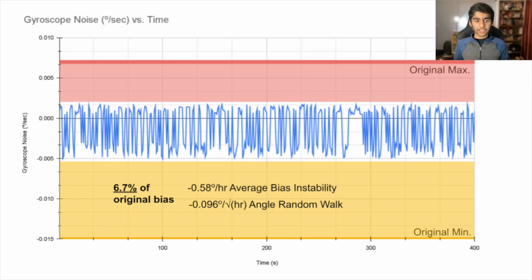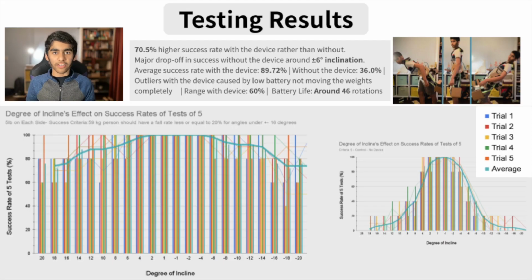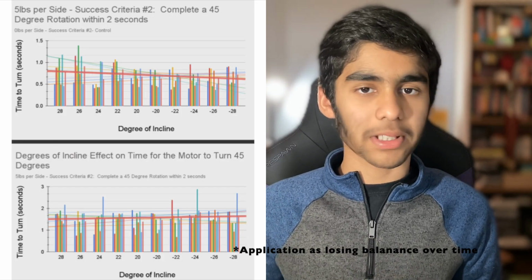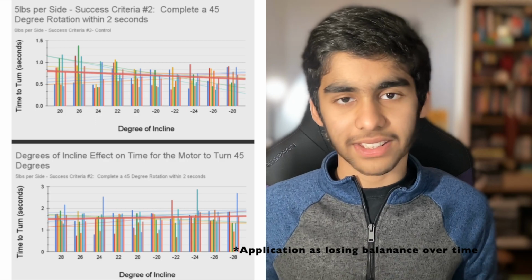In the end, my Kalman filtration reduced gyro bias by 93%, and the device had a 71% lower fall rate than the control, with over 500 data points tested. The motors took an average of 1.5 seconds to turn, which is acceptable considering the applications of this device.